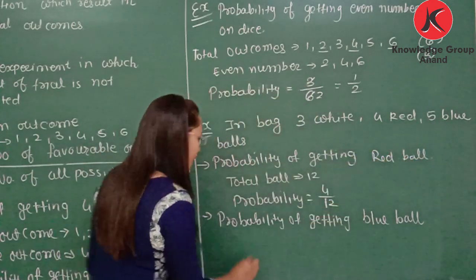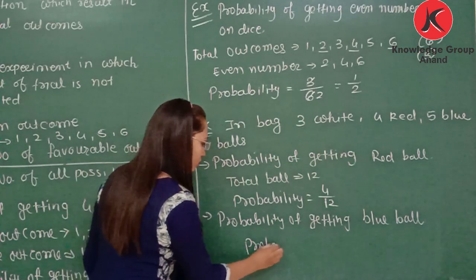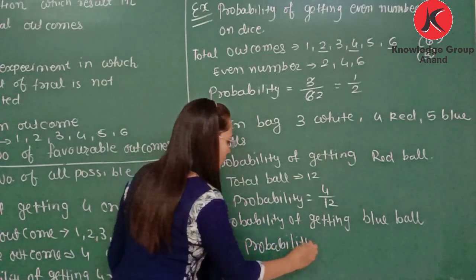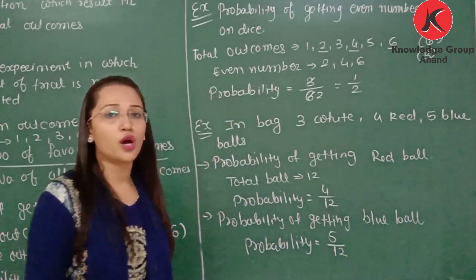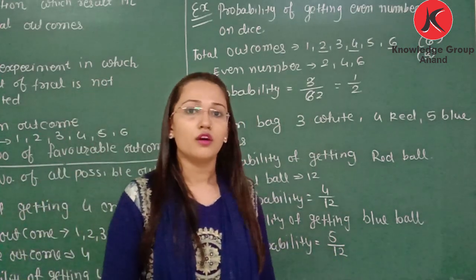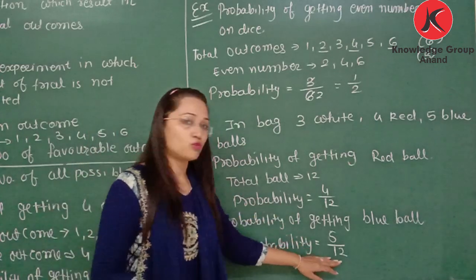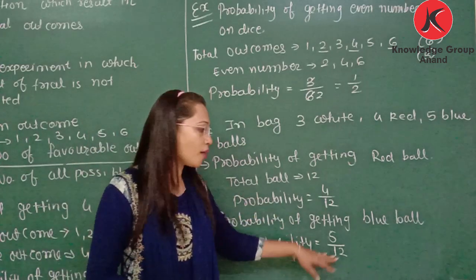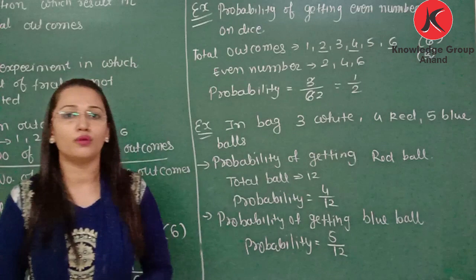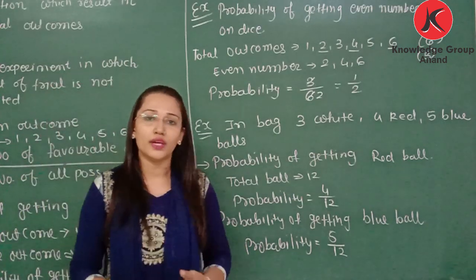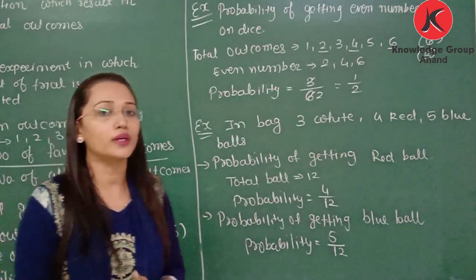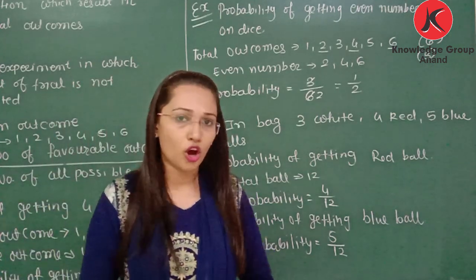So probability can be written 5 by 12. So probability means what? Total outcomes will be in the denominator. In the numerator we need to write the favorable outcome. The outcome that we want is in the numerator, total outcomes will be in the denominator.